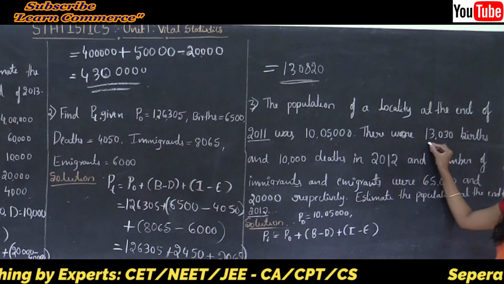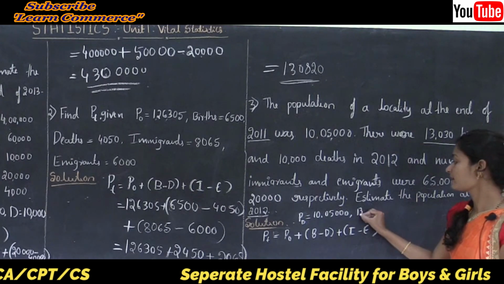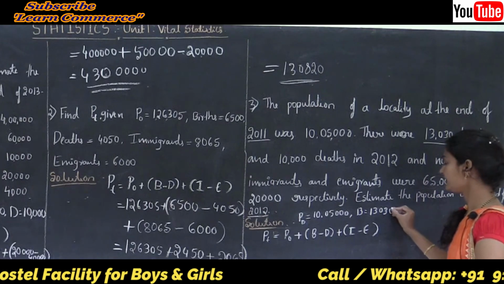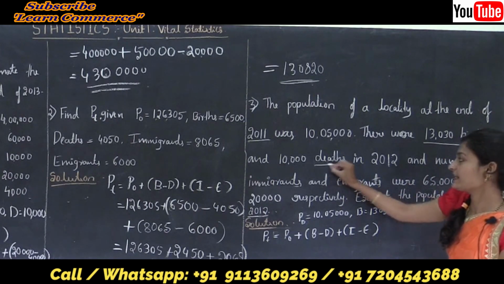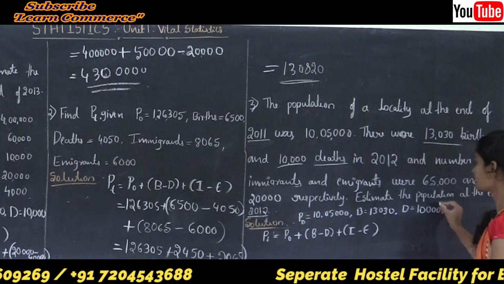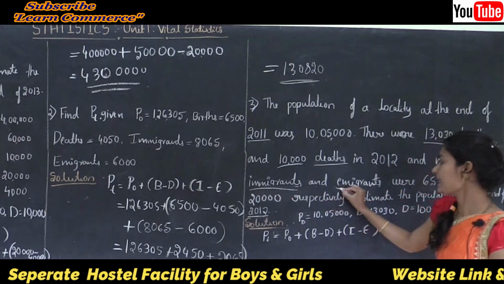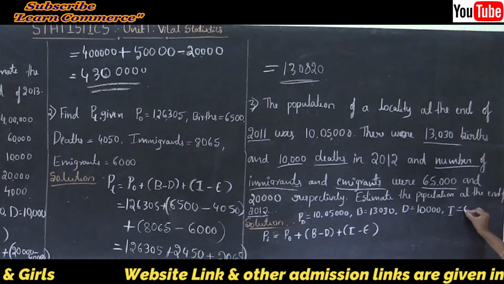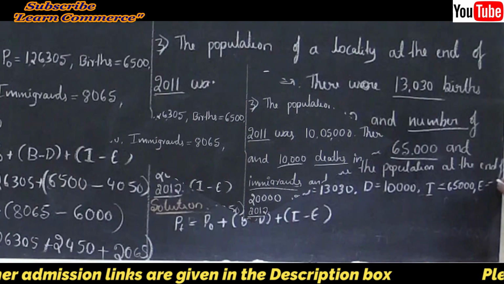There were 13,030 births, so B is 13,030 and D is 10,000. The number of immigrants I is 65,000 and emigrants E is 20,000.